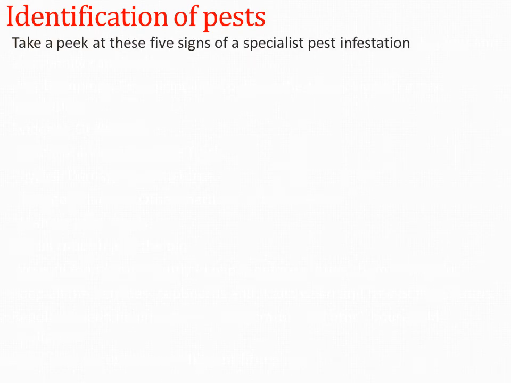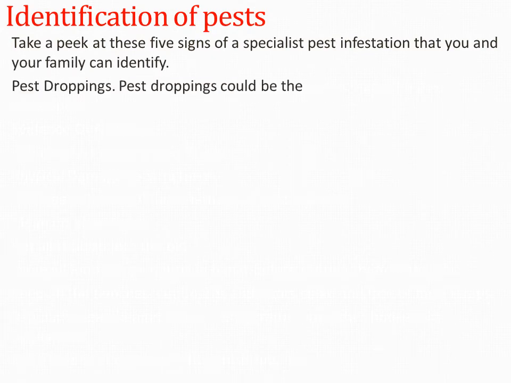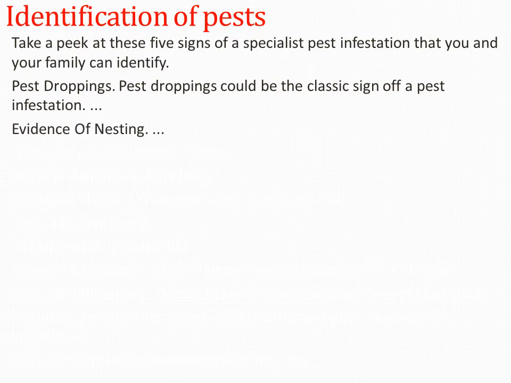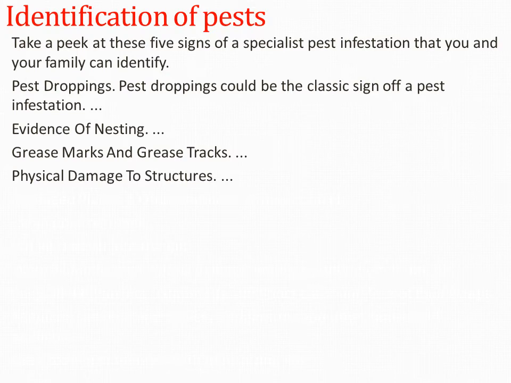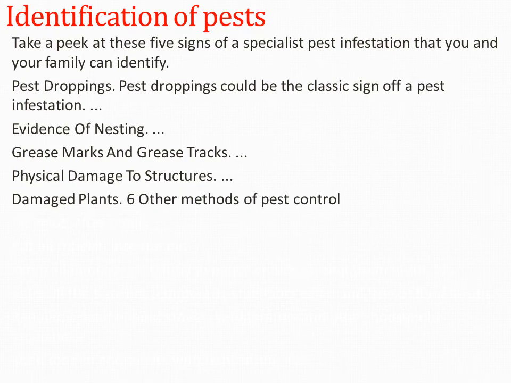Take a peek at these 5 signals of pest infestation that you and your family can identify. Pest droppings could be a classic sign of a pest infestation. Evidence of nesting. What are these evidences? Grease marks and grease tracks. Physical damage to structures. Is it clear, children? Damaged plants. The 6 methods of pest control: small cockroaches, insects in our homes, in our kitchen.